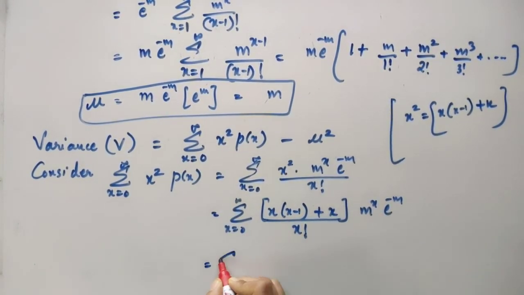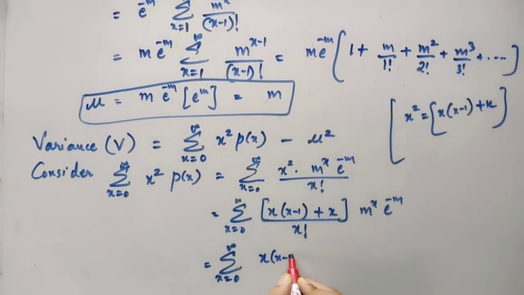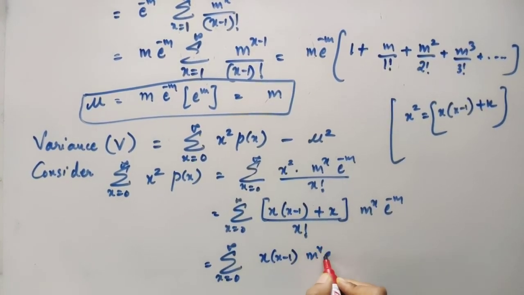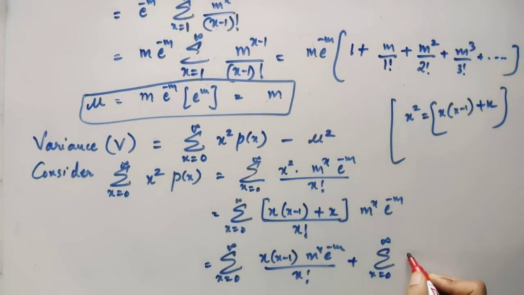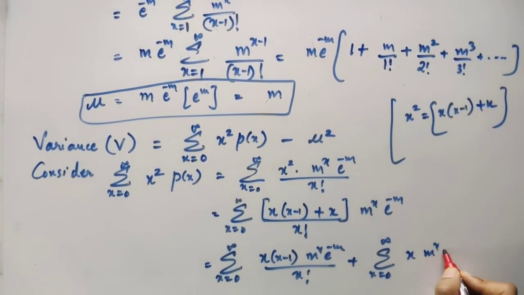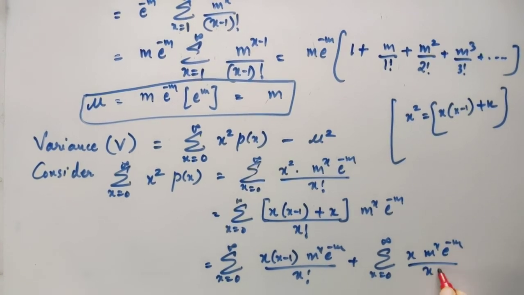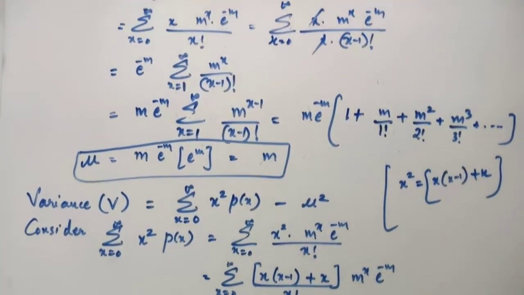Okay, so summation x going from 0 to infinity, x into x minus 1 into m raised to x into e to power minus m divided by x factorial, plus summation x going from 0 to infinity, x into m raised to x into e to power minus m divided by x factorial. You will have it like this. Now let's continue further by cancelling a few of the terms from the denominator, and we'll continue that remaining part over here.